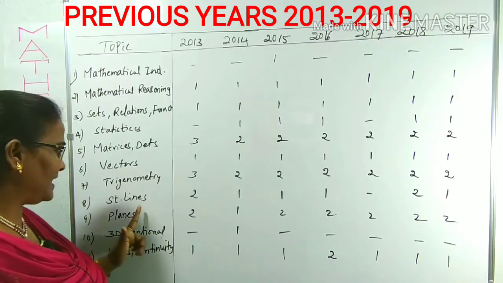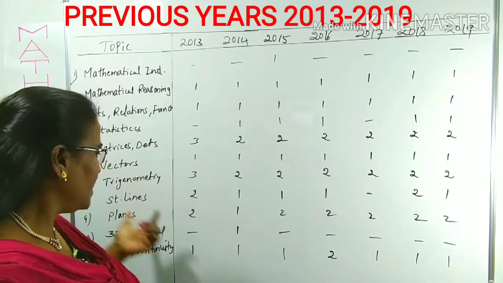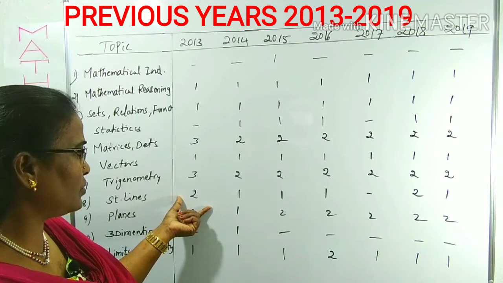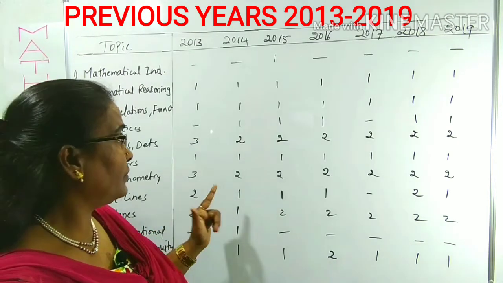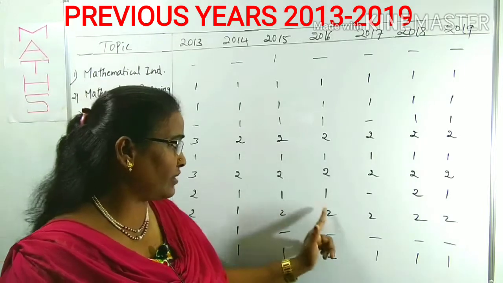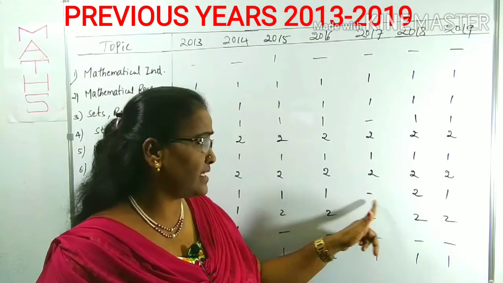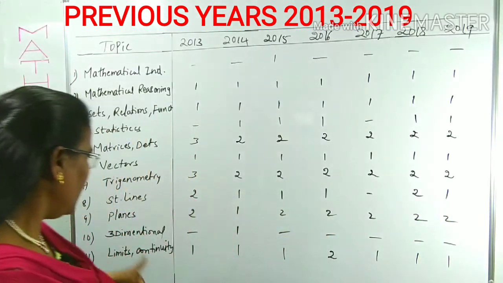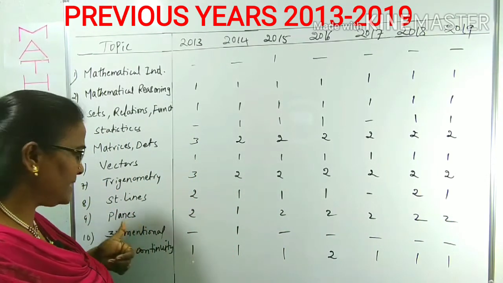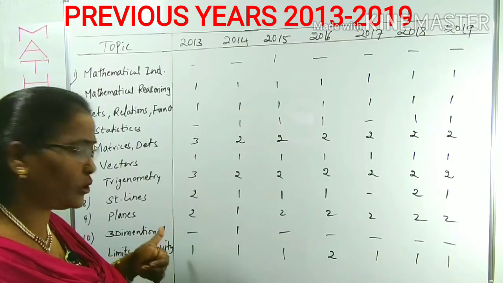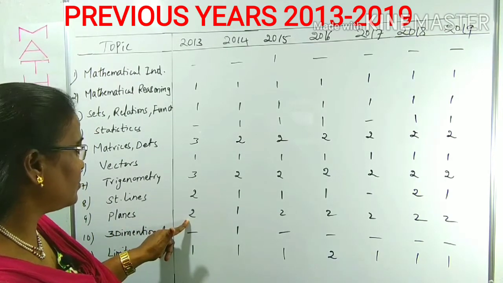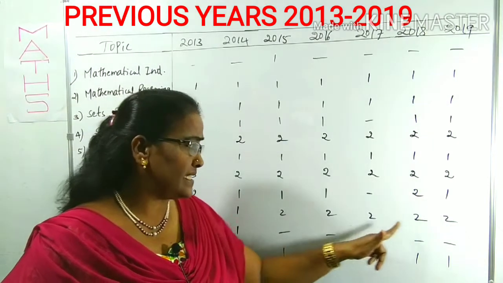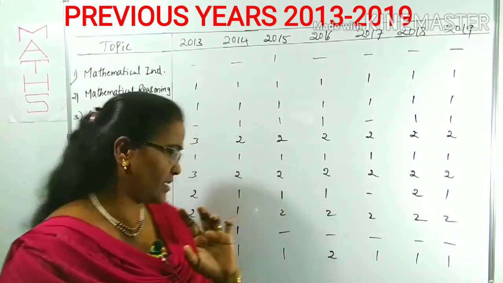And straight lines, including the pair of straight lines. Straight lines from 2013 we can observe 2 questions are there. In 14, 15, 16 each year 1 question. In 2017 and 18, 2 questions, 19 1 question. And next, planes. Planes is one of the most important topics. From this in 2013 2 questions, 14 1, and 15, 16, 17, 18, 19 each year 2 questions.